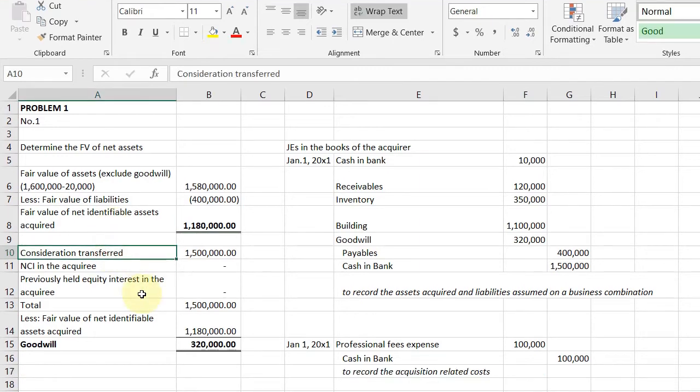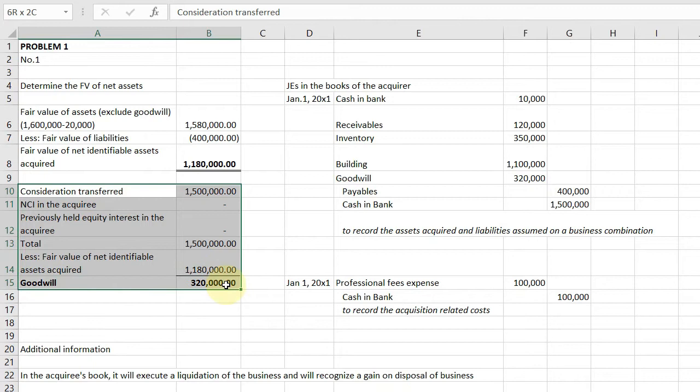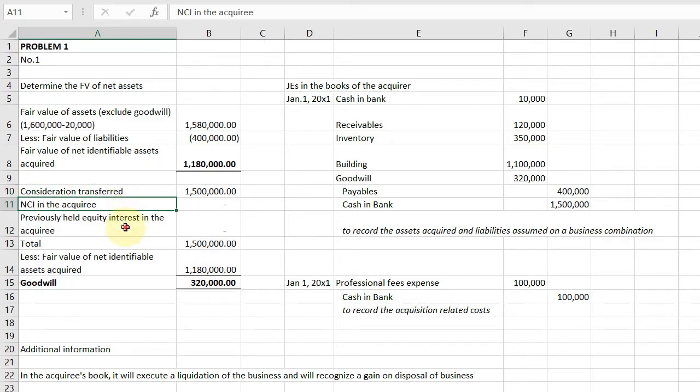So, we now use the formula given sa atin yung discussion. If you have watched the discussion, I have given the formula. You have consideration transferred plus NCI in the acquiree plus previously held equity interest minus total, and then less fair value of the net identifiable assets. You get pag positive goodwill, pag negative bargain purchase gain.